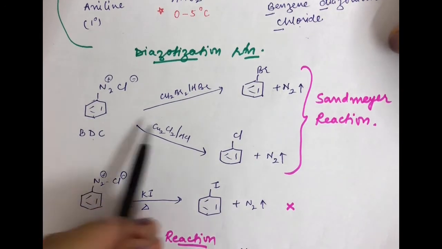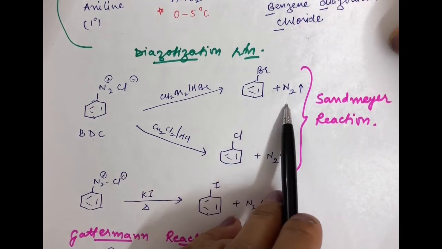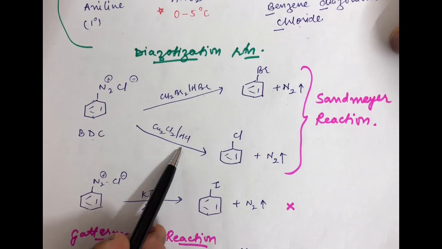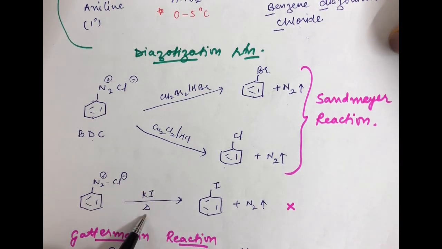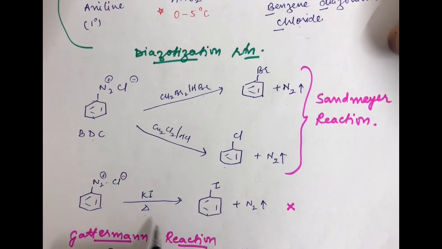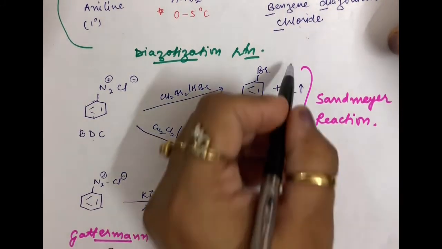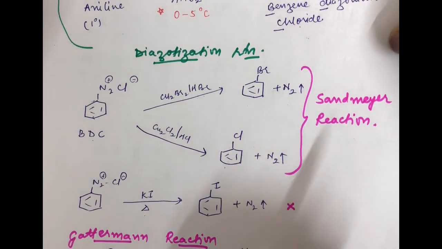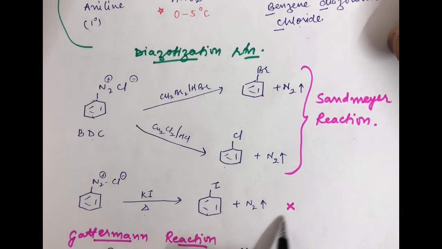So when benzene diazonium chloride is made to react with CuBr in the presence of HBr, bromobenzene is formed with liberation of N2. Similarly, when CuCl is made to react in the presence of HCl, you will see that chlorobenzene is formed. In the same way, when KI is made to react with BDC and you warm the reaction, it leads to formation of iodobenzene. Now here students, this chloro and bromobenzene formation is referred to as Sandmeyer reaction, but formation of iodobenzene is not a Sandmeyer reaction.